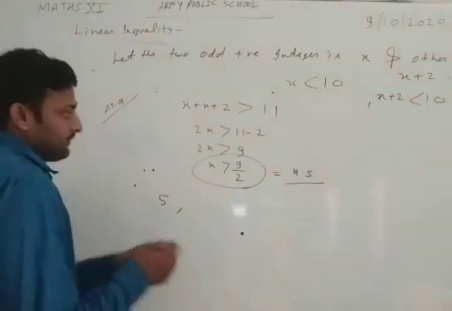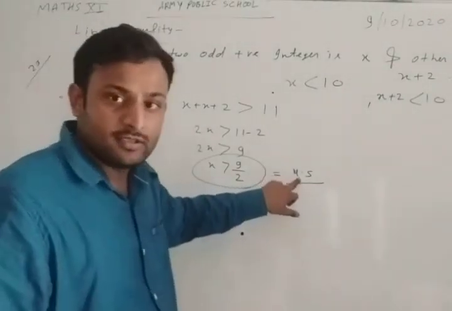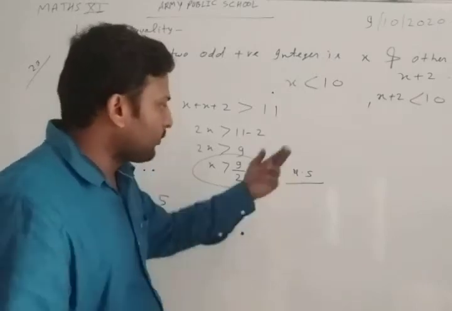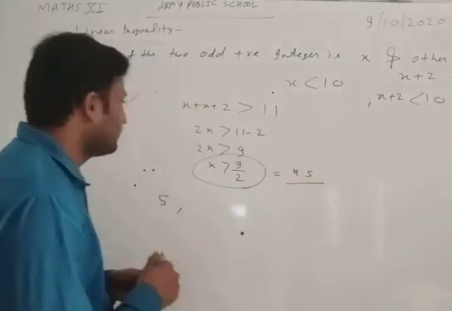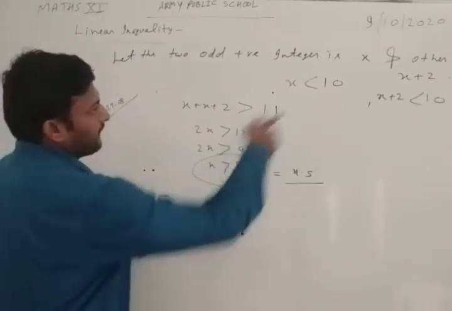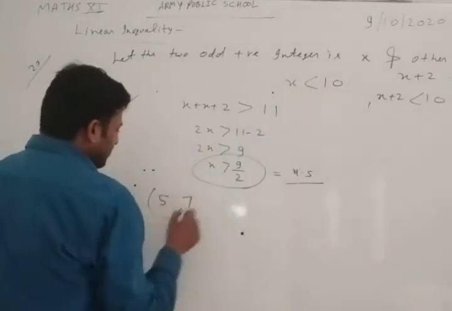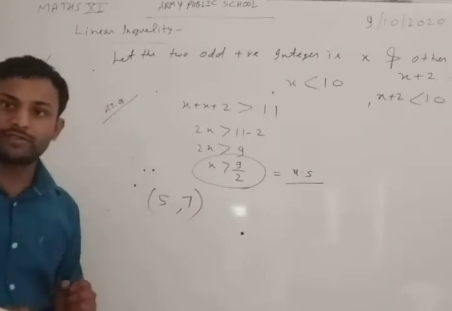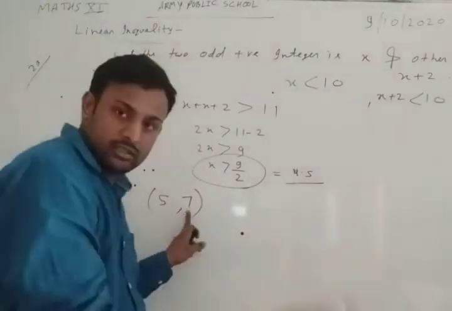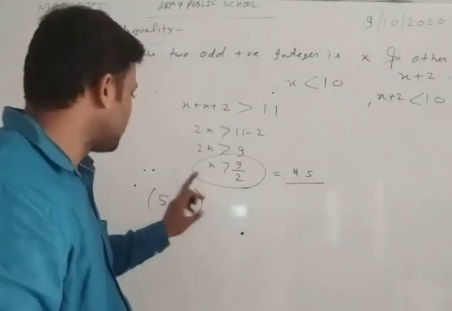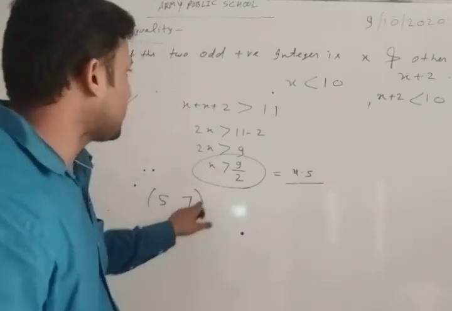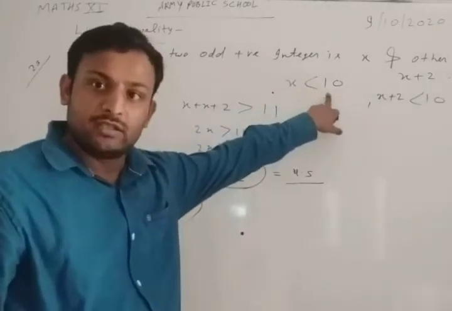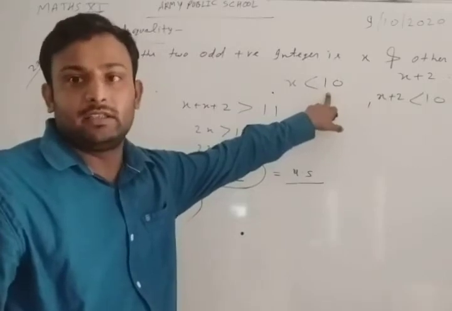Because after 4.5, the first odd positive integer is 5. So if we take 5 first, then the second will be 7. The second odd positive integer will be 7. So the first pair is 5, 7, and both are less than 10, so they satisfy the condition.